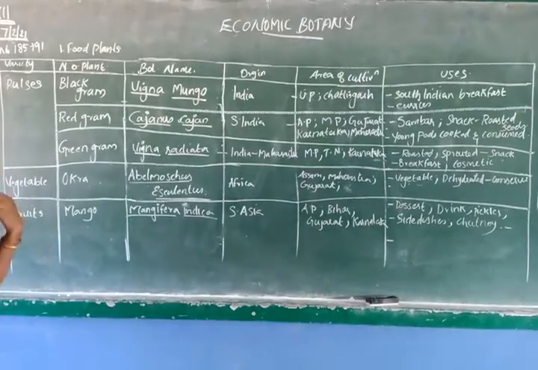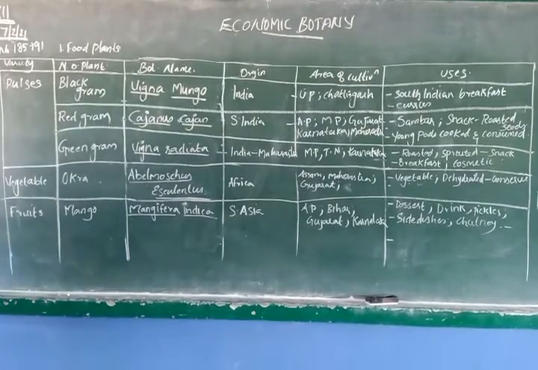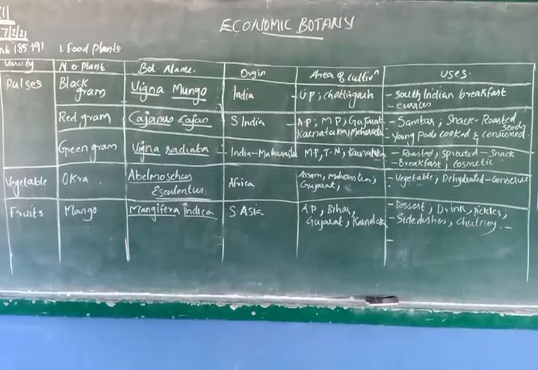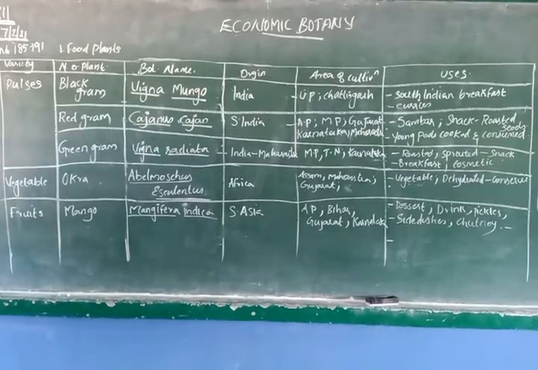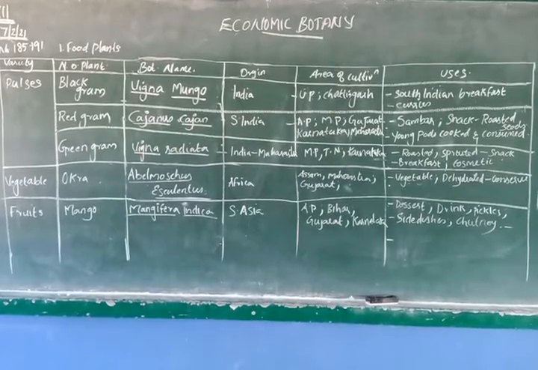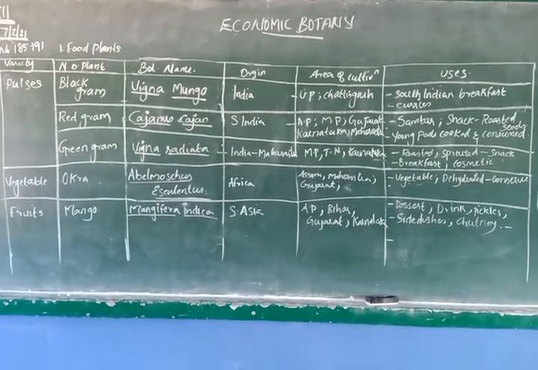Okay, we will roast them and use as snacks, and also we will use this black gram to prepare some other curries. Porridge also. So these are the uses of black gram. Black gram is Vigna mungo and it is originated in India. UP and Chhattisgarh are the states where black gram is cultivated, and we will use this to prepare breakfast. Mainly South Indians use this black gram for the preparation of breakfast, and also in different curries. Also some other snacks.